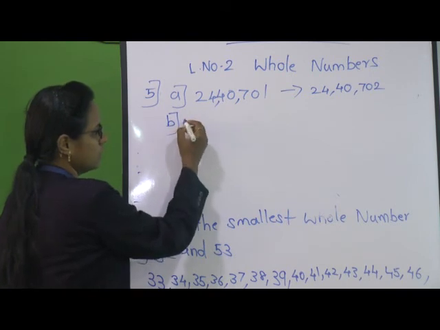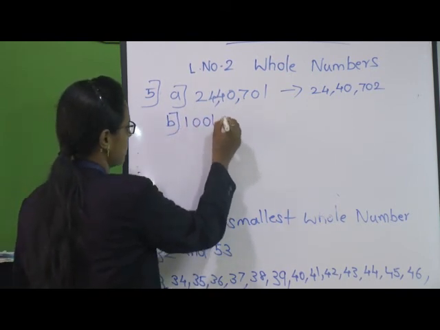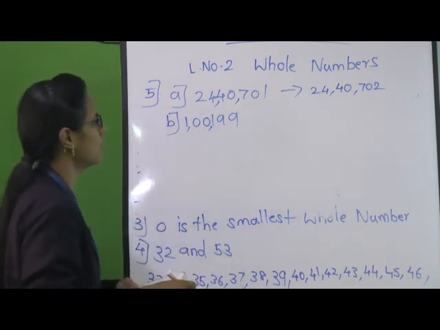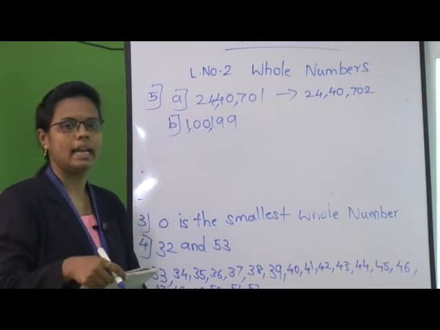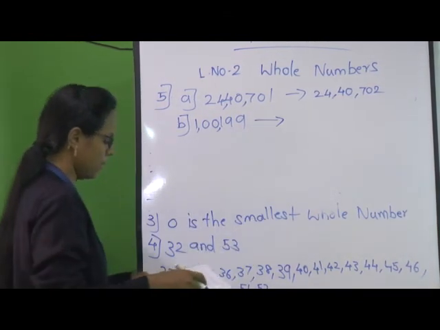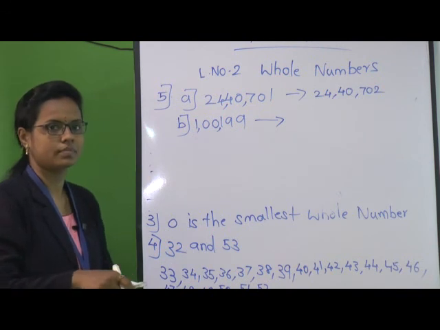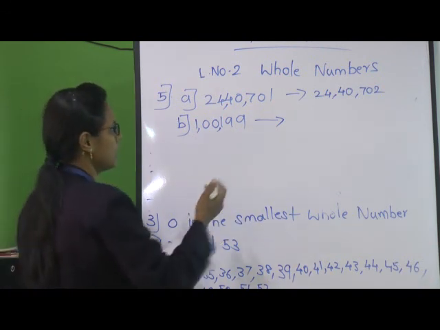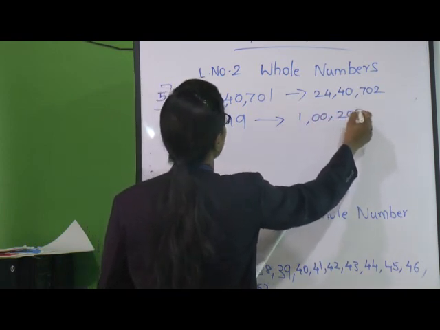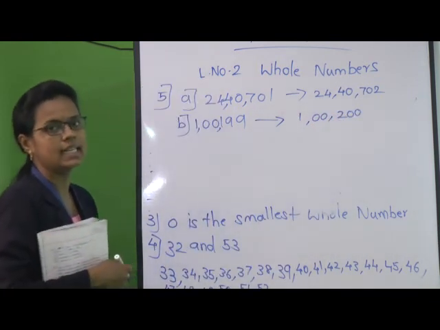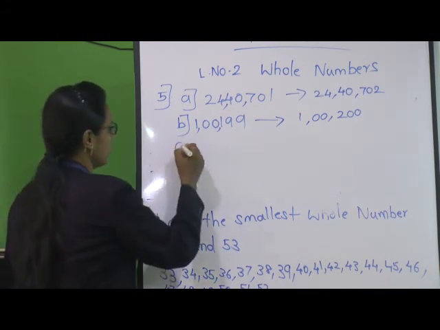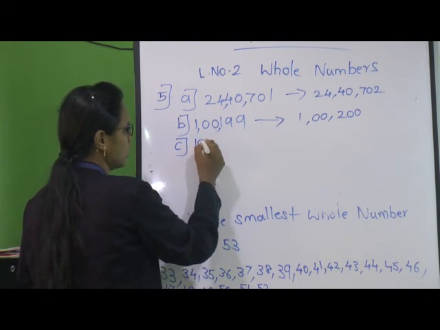We will solve the second one. What is the number? 1,199,000. Again you have to find the successor of this number. After doing plus 1, what will we get? Yes, it's 1,200,000, the successor of the given number. One more example we will solve.